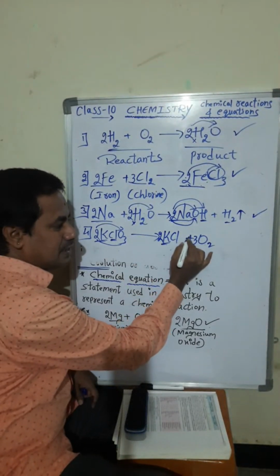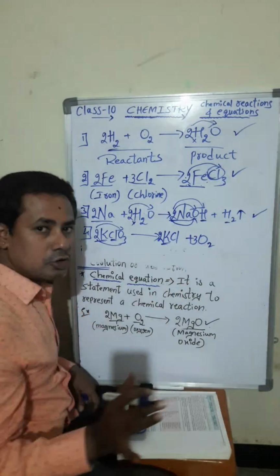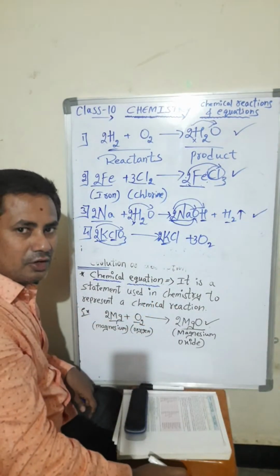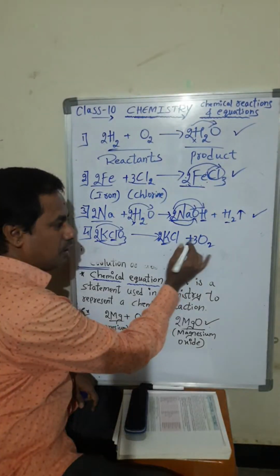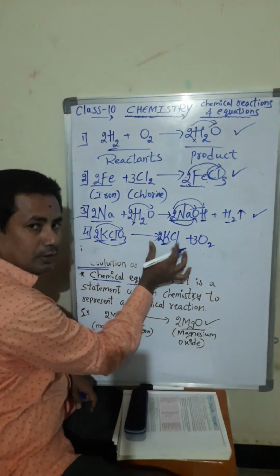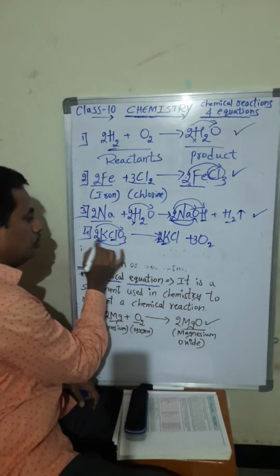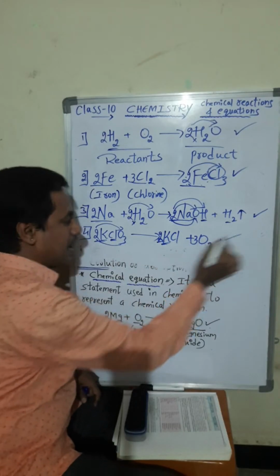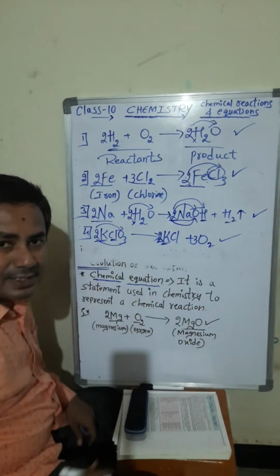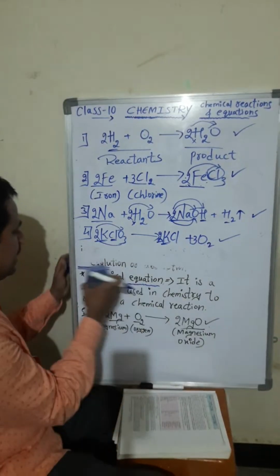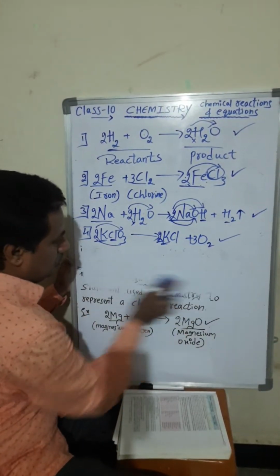See, if plus symbol is there, this 2 will not belong to the other one. Okay, clear? Plus symbol is there means only this 2 belongs to this group. 2 potassium, 2 chlorine. So it is balanced: oxygen 6, oxygen 6. Clear? Fine. So we will take another example here.